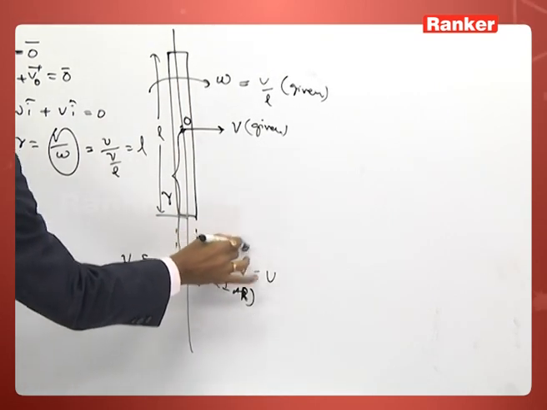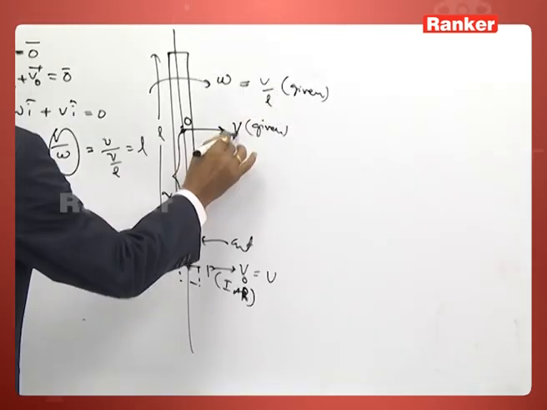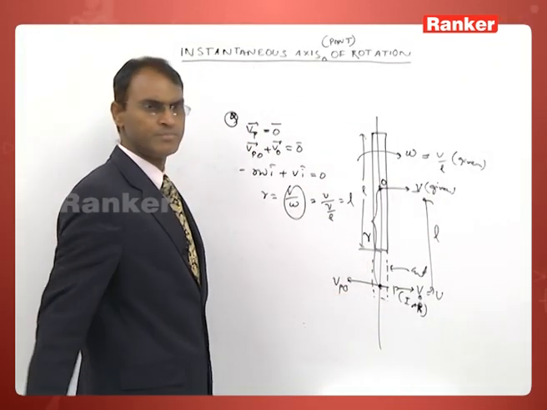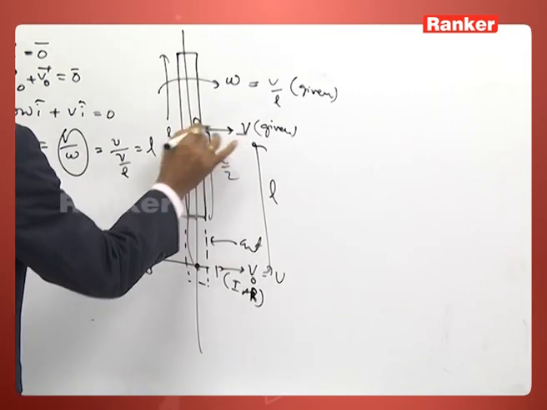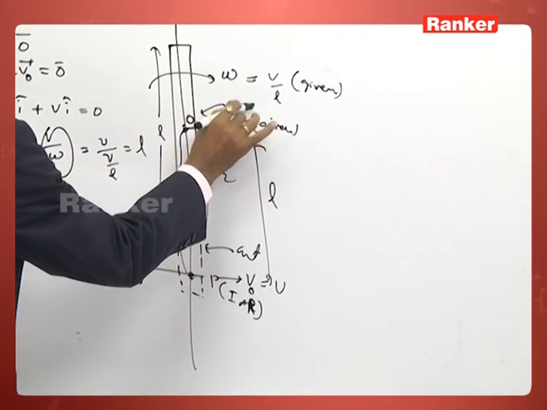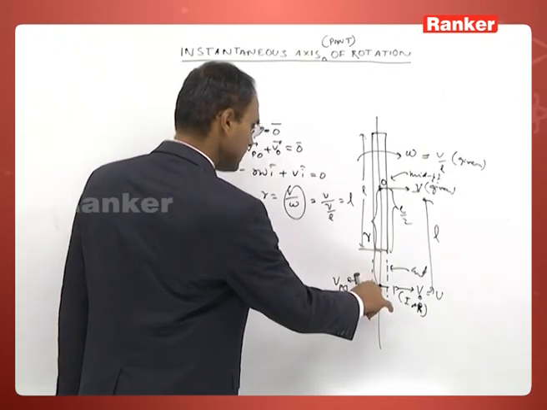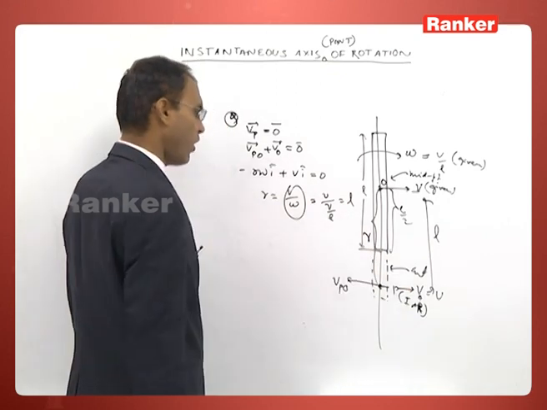This point is outside because from O to this point, the distance is L, where L is the length of the rod. This distance is L by 2 because this point is the midpoint. Therefore, this point, the instant axis of rotation, is lying outside the rod.